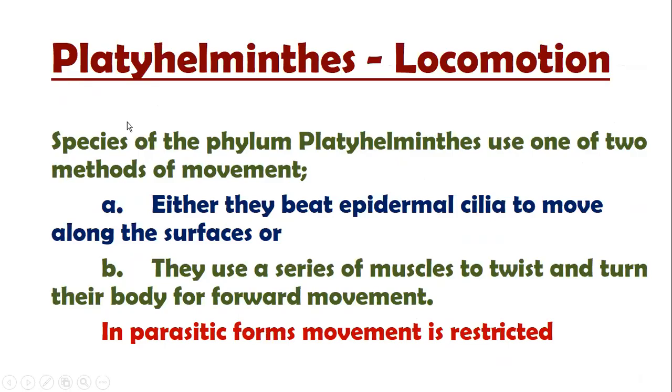Okay, locomotion. Now let's see the locomotion of the group. This species uses two different methods for locomotion. One is the epidermal cilia. Okay, listen to me carefully. First point, they move with the help of epidermal cilia, and the second is the muscles, the presence of some specific muscles in their body: longitudinal muscles, radial muscles, and circular muscles.